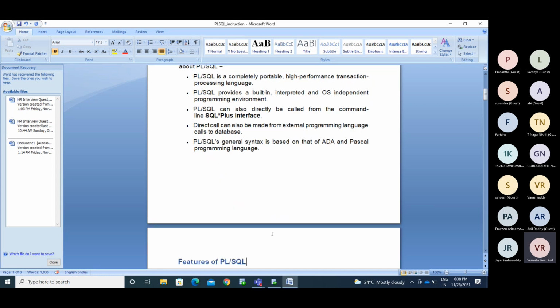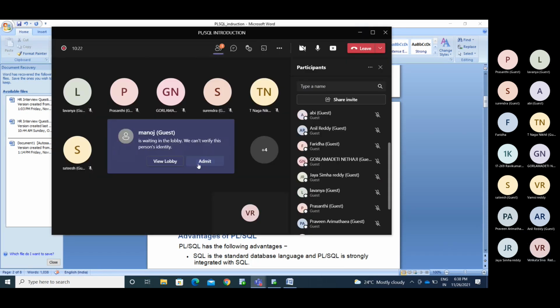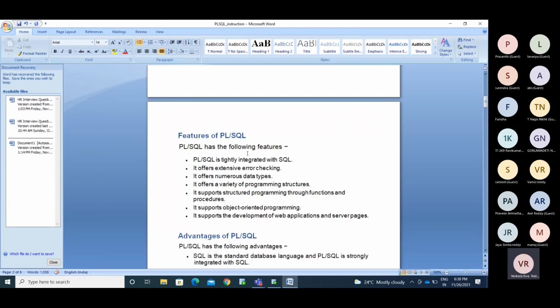Here, see the features of a PLSQL block. PLSQL is tightly integrated with SQL, meaning whatever we perform in SQL, we can perform in PLSQL. It offers extensive error checking.